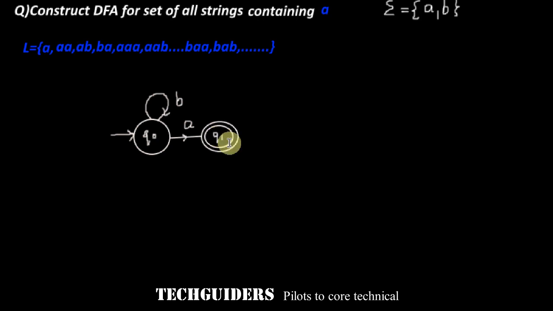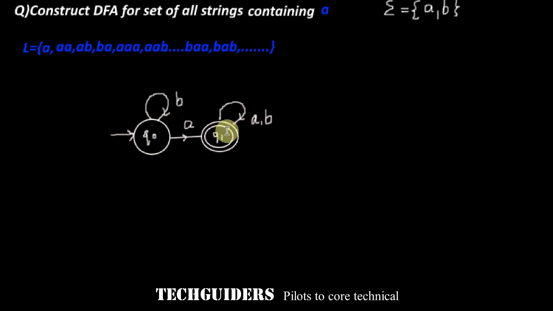So if the machine is in state Q1, it means the string already contains the symbol a. So if it is followed by any number of a's or any number of b's or their combination, remain in the same state Q1, which remembers that the string contains a. Now we can see for Q0, for both the input symbols we specified the transitions. For Q1, for both the input symbols we specified the transitions.